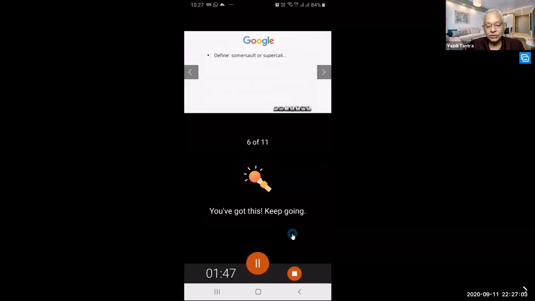You can have definitions, you can have flight schedules, and you can do recipes from ingredients. That is the most wonderful thing that you can do with Google. You can set alarms, you can set reminders, you can set timers, etc. You can also find the time and weather of any city anywhere in the world. Now that is great. You can also ask Google to play you a song, you can ask Google to tell you a joke, or you can ask for current news.